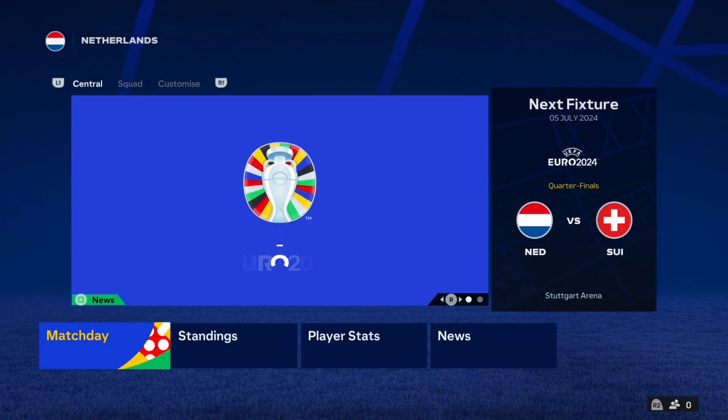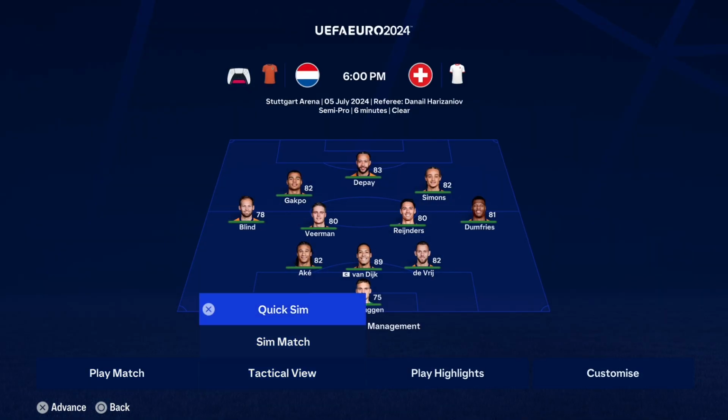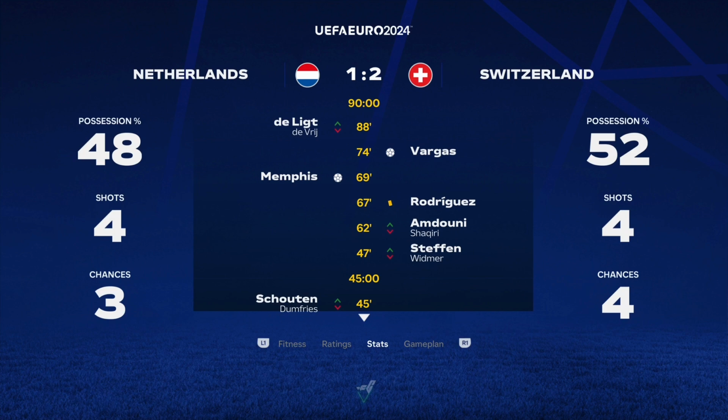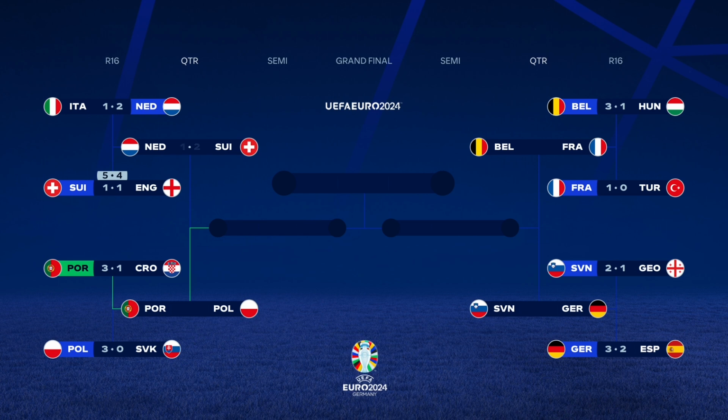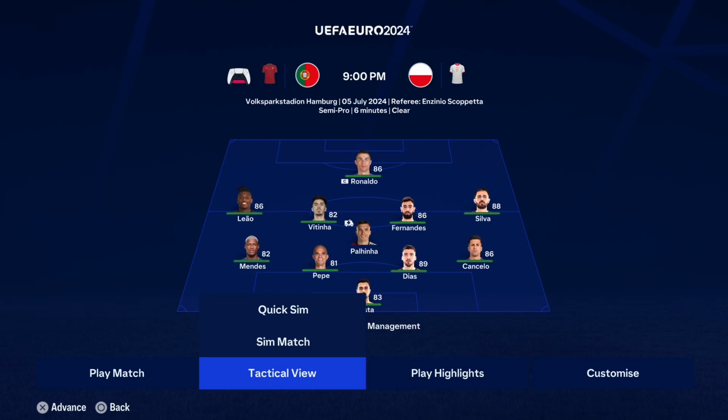We now move on to the quarterfinals, and it's looking like a favourable matchup for Germany. Also a favourable matchup for Netherlands. They should beat Switzerland. Obviously, oh no, they don't. There you go, Netherlands out. I was going to say, Netherlands, I believe, did win the first simulation we did against Turkey in the finals, I'm pretty sure. But yeah, Netherlands out in the quarterfinals, meaning the winner of Portugal or Poland is going to play Switzerland in the semi-finals. Portugal versus Poland.